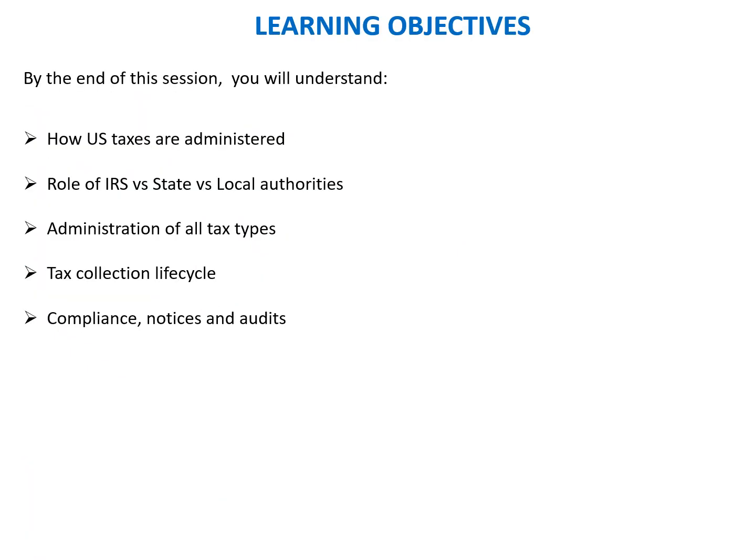Okay. So what we are going to learn in this chapter is, by the end of this session, we will be able to understand how US taxes are administered, the role of the IRS versus state versus local authorities, administration of all tax types, the concept of the tax collection life cycle, and compliance with notices and audits. So this chapter is going to give us a complete understanding of the key learning objectives that we have listed here. So let's move to the next slide then.